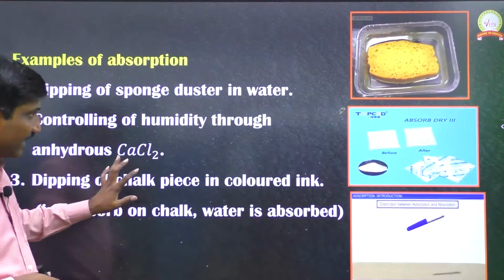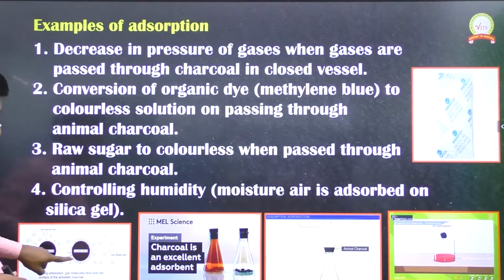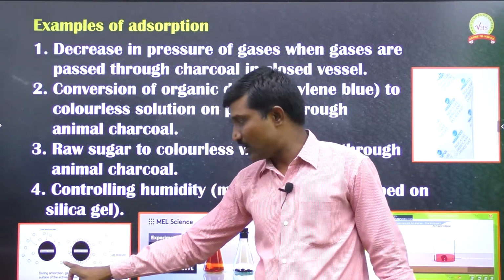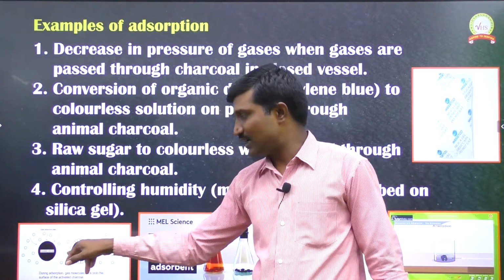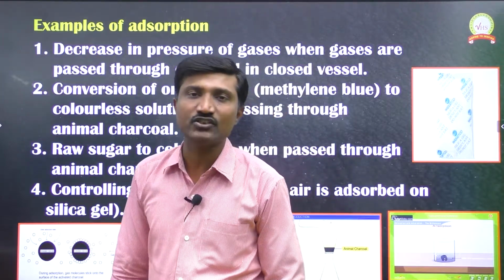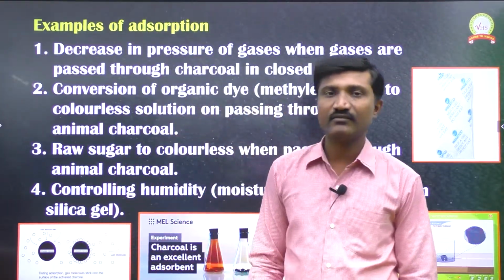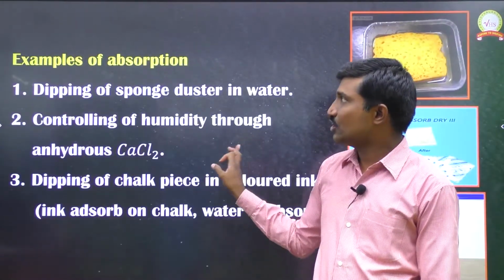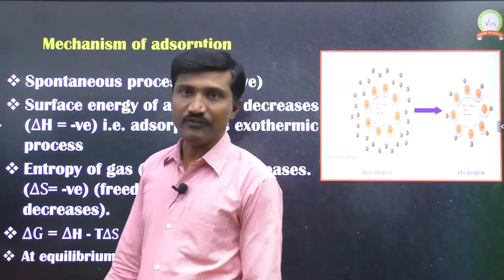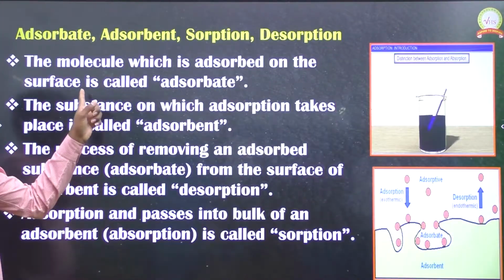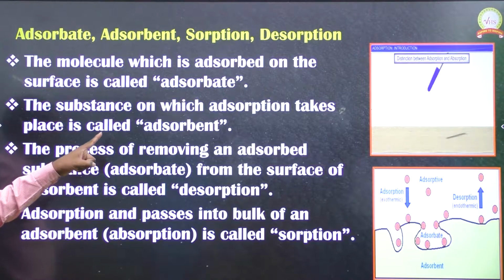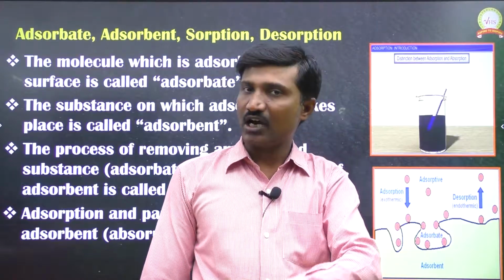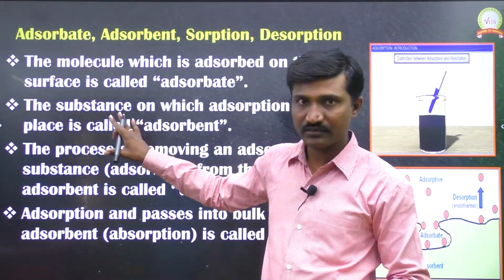Clear? Another example: gas molecules coming and occupying the surface of charcoal. Since gas molecules are occupying the surface, we call them adsorbate, and the charcoal we call adsorbent. So in the adsorption process, we have to define two types of substances: adsorbate and adsorbent. The substance which provides the surface is called adsorbent, and what comes and occupies the surface is called adsorbate.